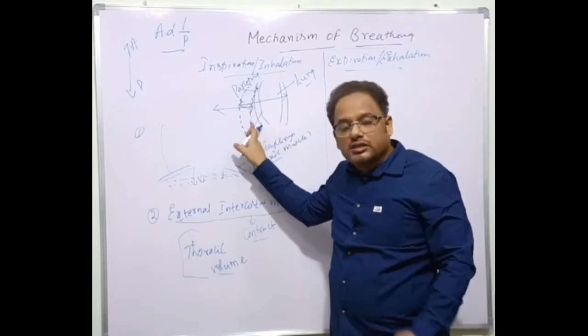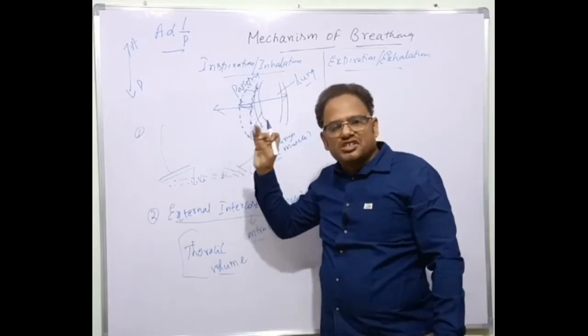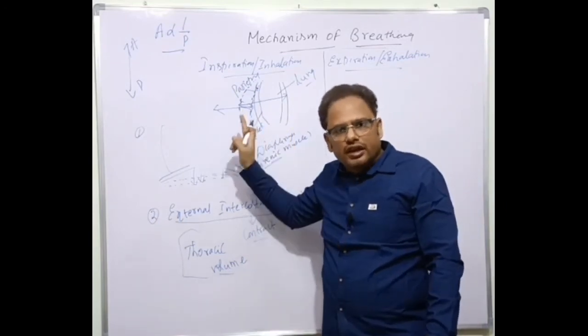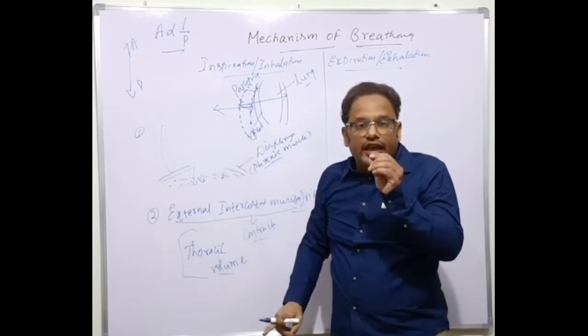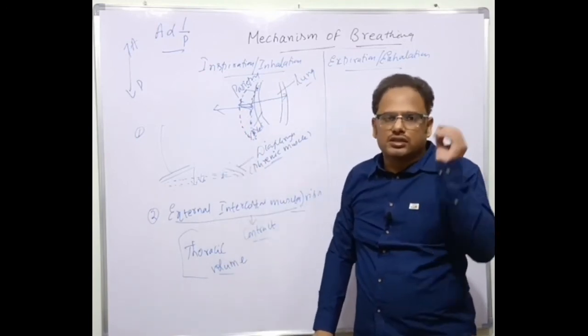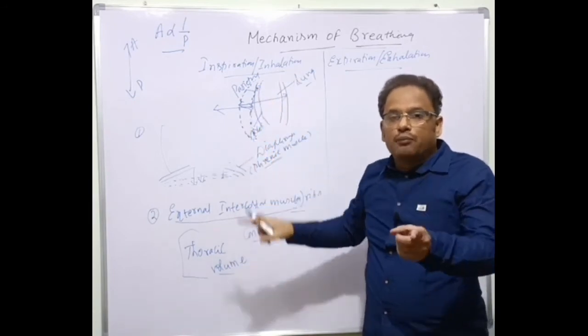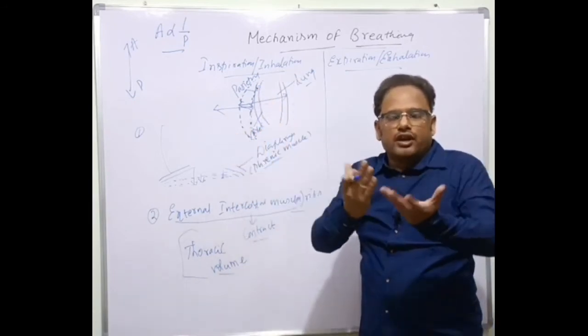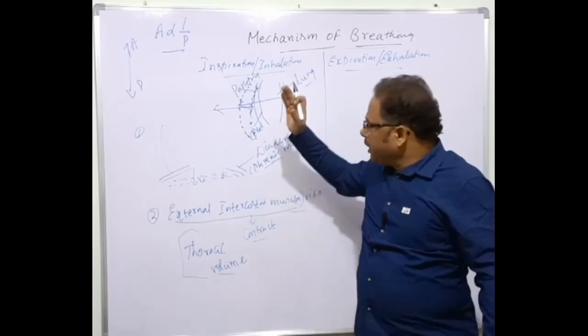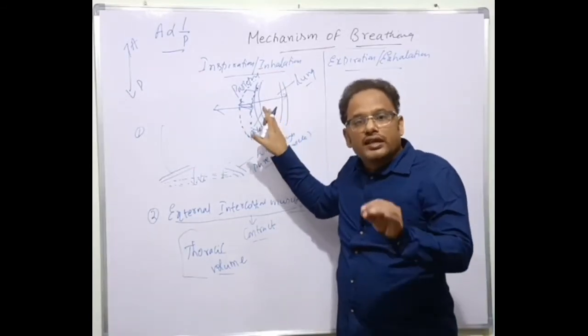Intrapulmonary pressure is decreased here. That is, there is a negative pressure inside the lungs, when compared to the atmosphere. The pressure inside the lungs is lesser.